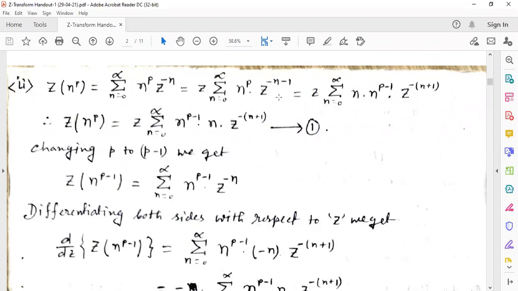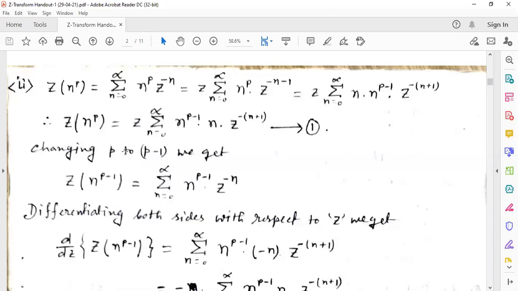Then, taking common minus, this is n into n to the power p minus 1 into z to the power minus (n plus 1). So Z transformation of n to the power p is z into summation n equal to 0 to infinity n to the power p minus 1, n, z to the power minus (n plus 1). This is equation 1.